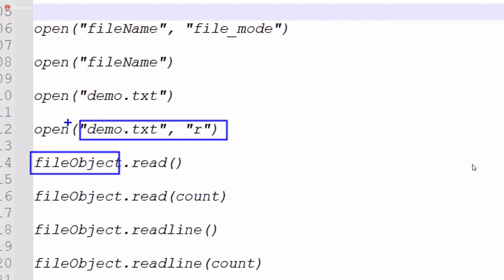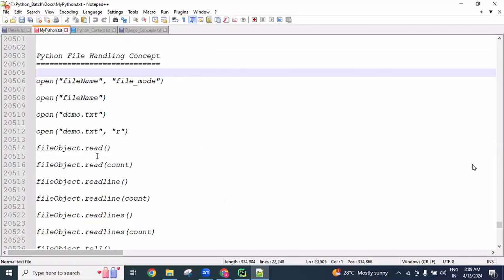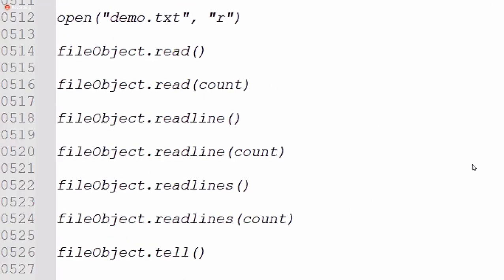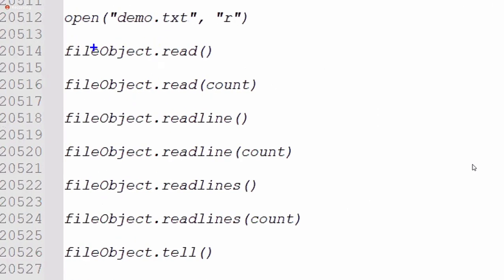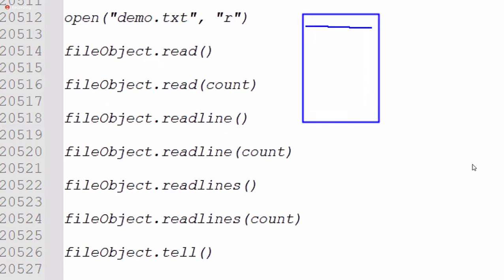Read mode means we can read the data in this file as per the requirement using this file object. We have three methods: read, readline, and readlines, without count and with count. Now this is a file; assume n number of lines of data is there, like line 1, line 2, line 3, line 4.